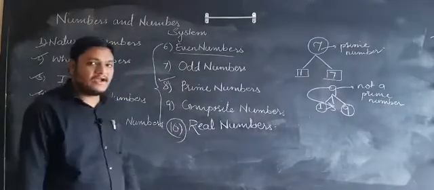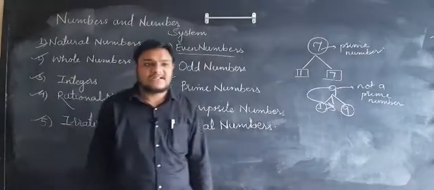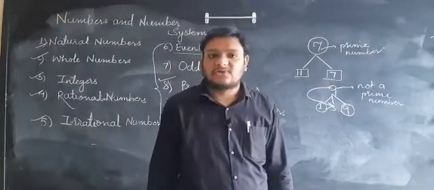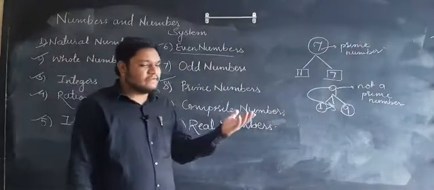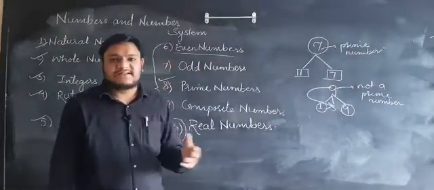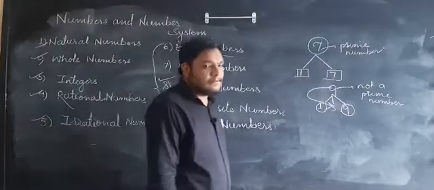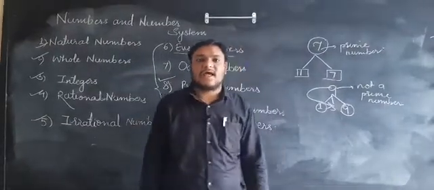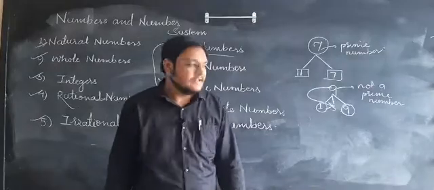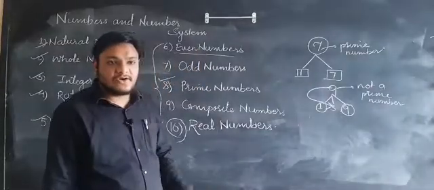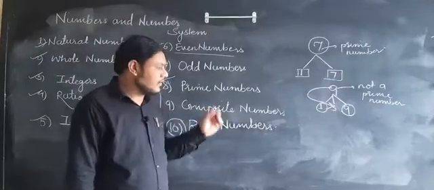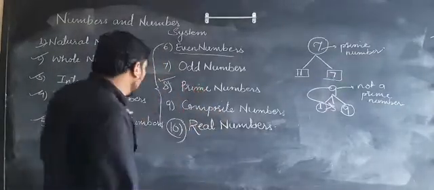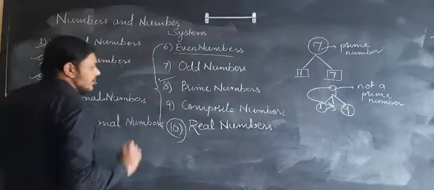Students, keep in mind that real numbers are those numbers which occur as real values. For example, if you observe a number line, there is a very easy definition of real numbers: the numbers that are represented on a number line are called real numbers. If you observe the number line, every type of number you can write on it. So all these types of numbers are real numbers.